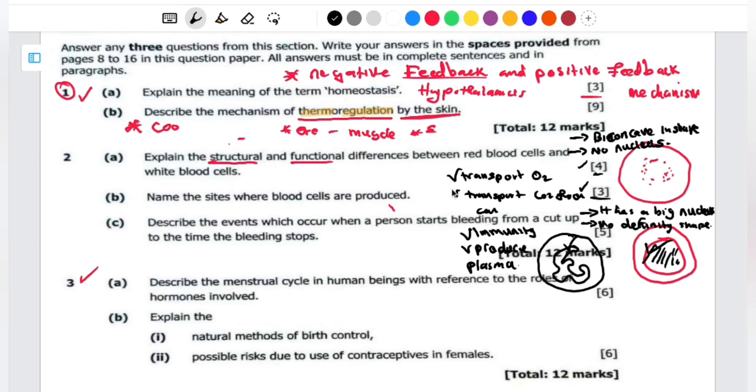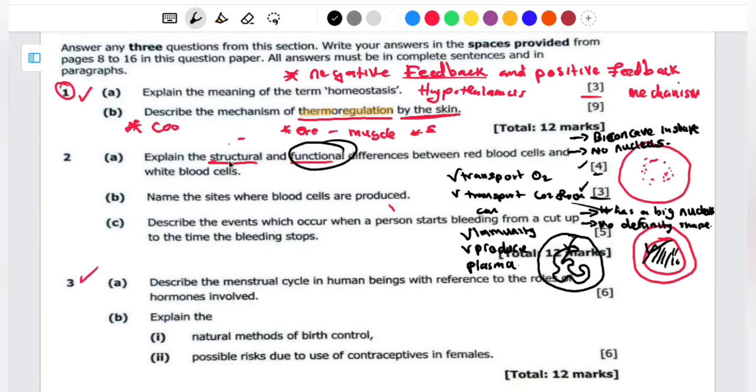So how do you write now? We're just going to say the following are the structural differences as well as the functional differences of the red blood cells. Then you start differentiating. The red blood cell transports oxygen from the lungs to the tissues and transports carbon dioxide from the tissues to the lungs, while white blood cells are involved in immunity or immune defense as well as producing plasma. That is for the function.